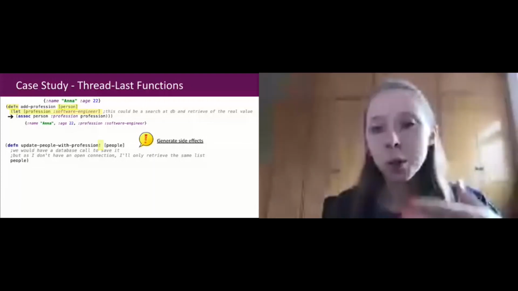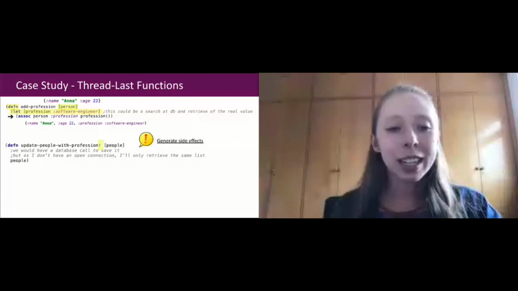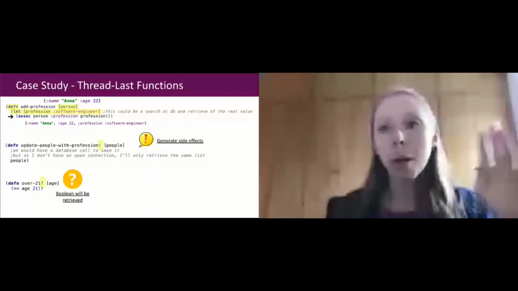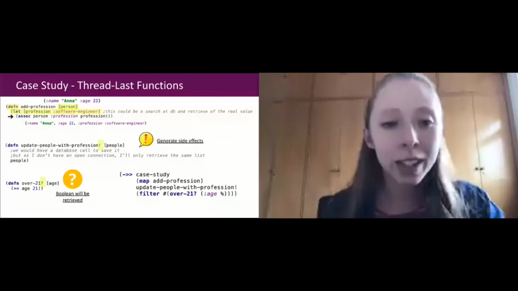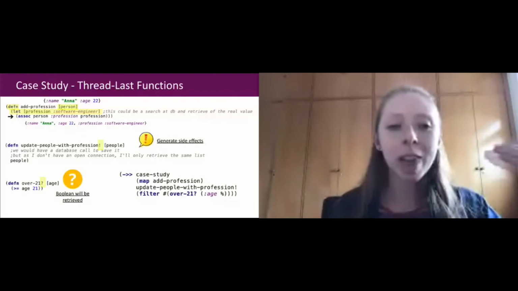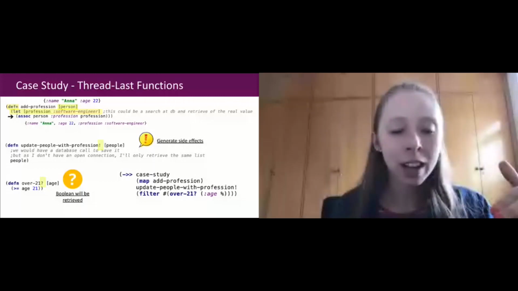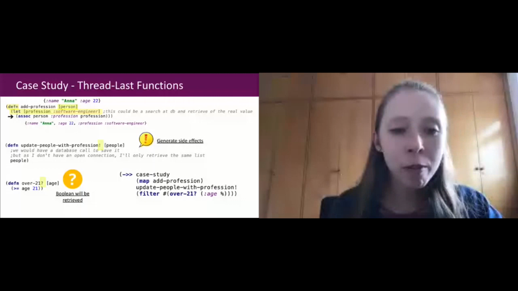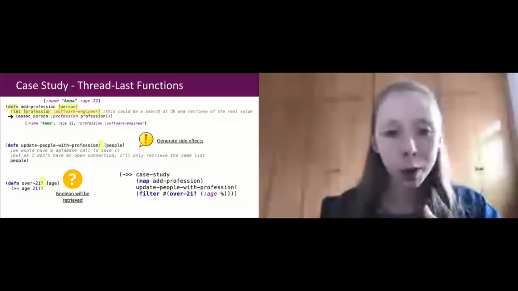It is also a code convention in Clojure, and it states for us that it only returns a Boolean. And now we are able to truly understand what this thread-last is doing. So I have my case study, and I'm going to map each element of my list to add-profession, and then I'm going to update people with profession, and finally I'm going to filter people that are older than 21.